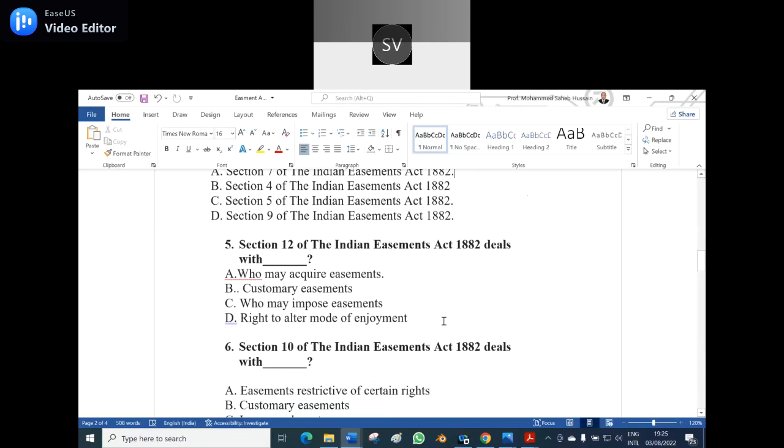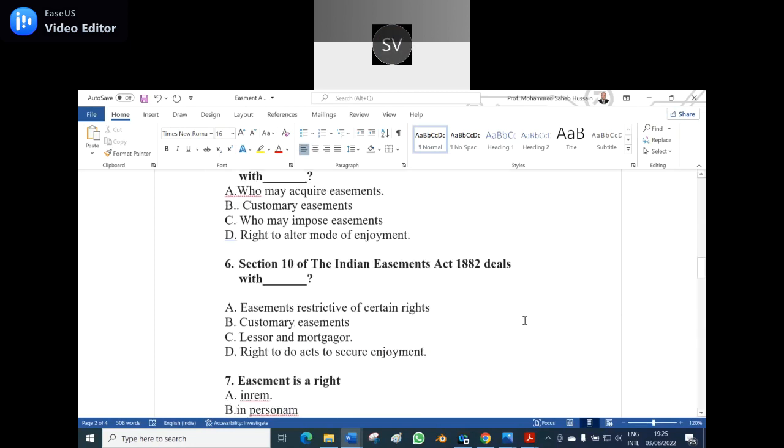Fifth question. Section 12 of Indian Easement Act 1882 deals with option A, who may acquire easements. Option B, customary easements. Option C, who may impose easements. Option D, right to alter mode of enjoyment. Option A, who may acquire easement. Yes, option A is the correct answer. Who may acquire easements.